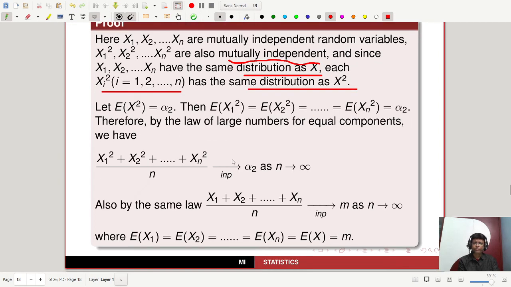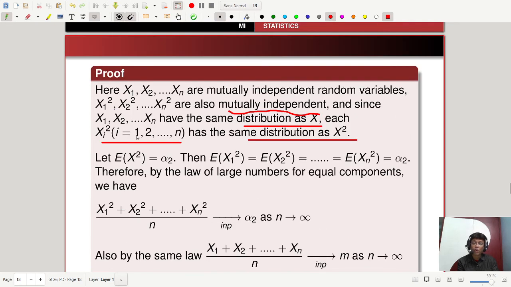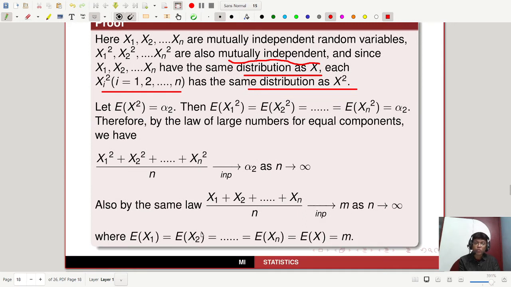Let expectation of X square be alpha 2, the second order moment about the origin. Then expectation of X1 square, expectation of X2 square, etc. are all equal to alpha 2, because they are mutually independent and have the same distribution as X square.